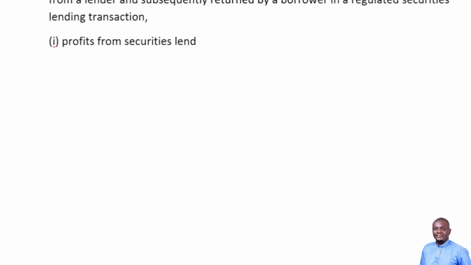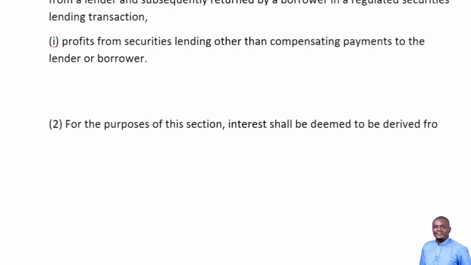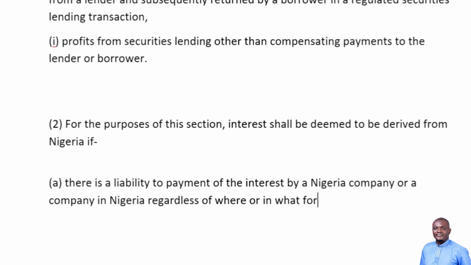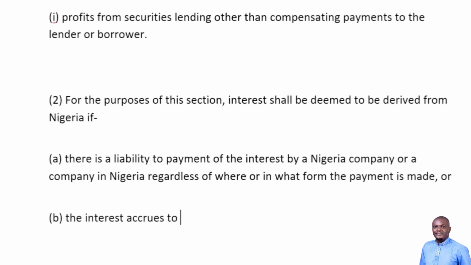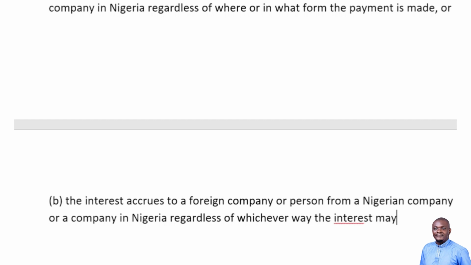Profit from securities lending other than compensating payment to the lender or borrower. For the purpose of this section, interest shall be deemed to be derived from Nigeria if there is a liability to payment of the interest by a Nigerian company or a company in Nigeria, regardless of where or in what form the payment is made, or the interest accrues to a foreign company or person from a Nigerian company or a company in Nigeria, regardless of whichever way the interest may have accrued.